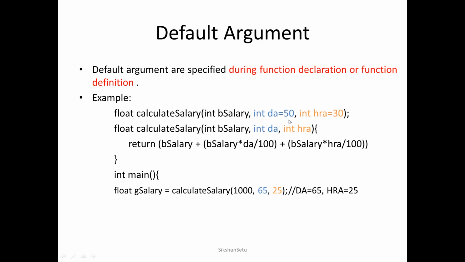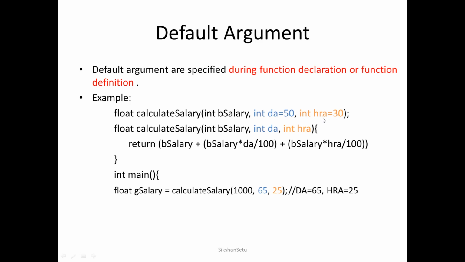Now what about the default argument? Default argument will only be considered when you are not passing any argument. Since we are passing the argument for DA here, this argument will be considered. It will not consider 50. This will only be considered when we are not passing any value for DA. Now the third parameter which we are passing is 25. So since we are passing 25, 25 will overwrite 30. Now HRA will be what?